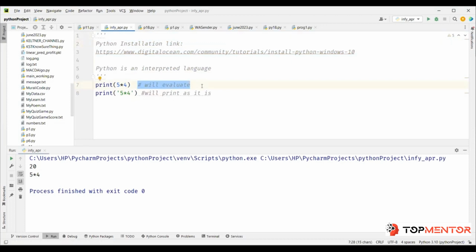Comments are for us, for human beings. Whenever Python sees a hash, it knows that it has to ignore it and it is not for them. So many times what happens, you write your program, and you come back after maybe a month, or somebody else comes and works in an official setup, right? Your code is not restricted to you.